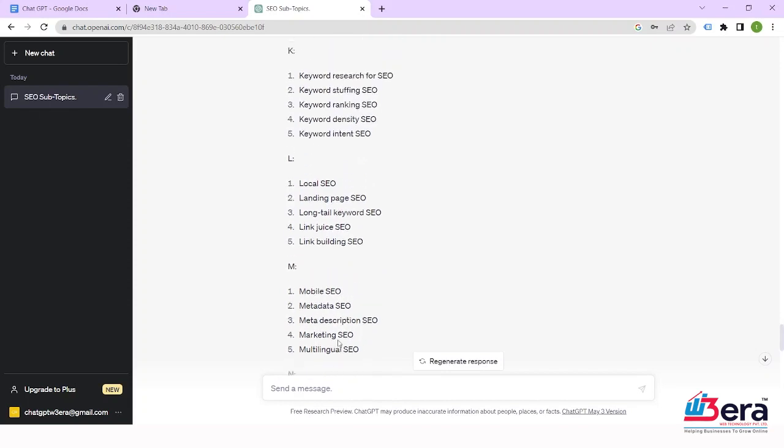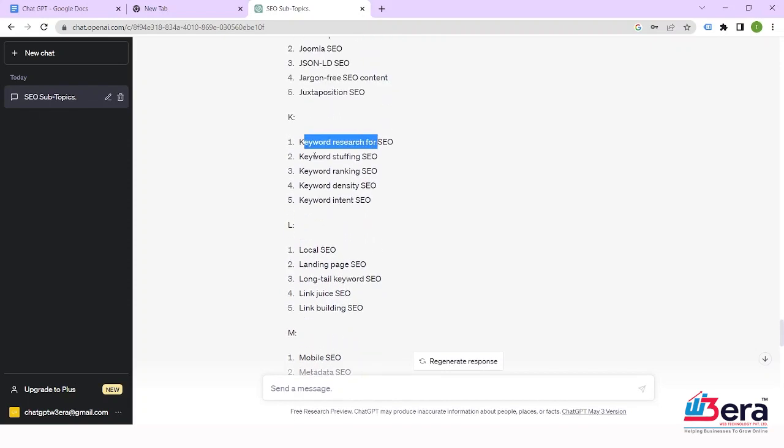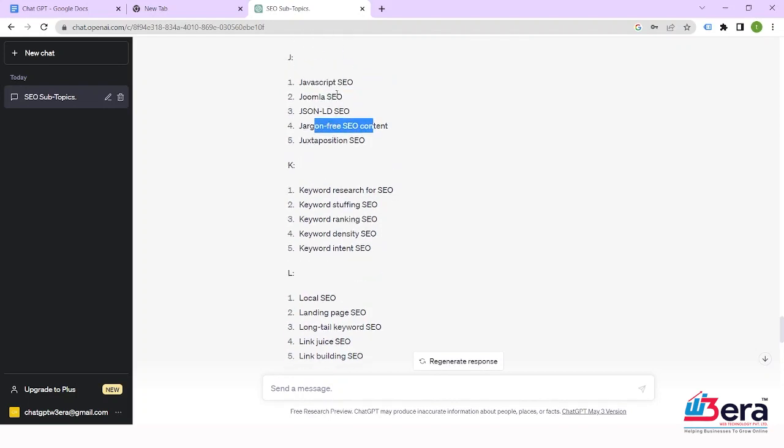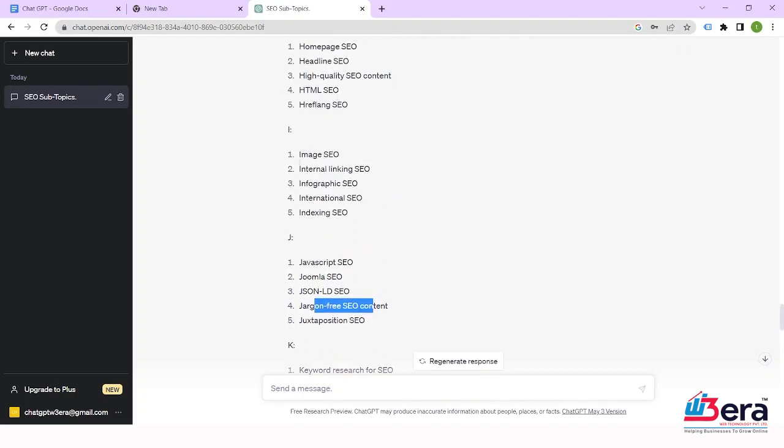Niche SEO, keyword research for SEO, keyword stuffing SEO, keyword ranking SEO, jargon free SEO content. For letter I is image SEO, internal linking SEO, infographic SEO, international SEO.